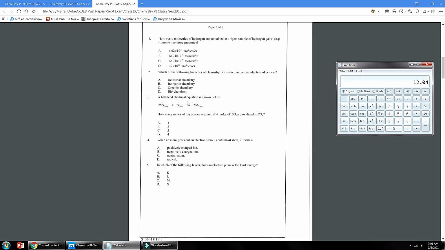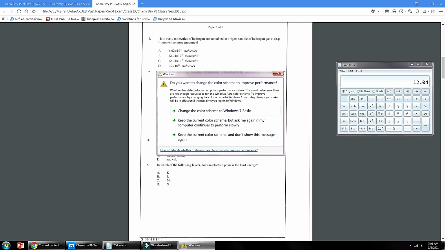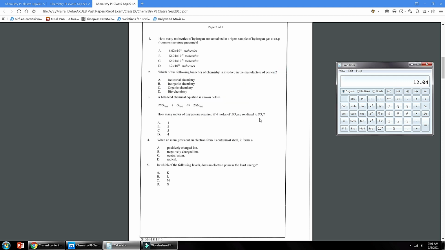Number 3, a balanced chemical equation is shown below. How many moles of oxygen are required if 4 moles of SO2 are oxidized to SO3? According to this balanced equation, 2 moles of SO2 are producing 2 moles of SO3. And if 4 moles of SO2 are there, how many moles of oxygen are required?